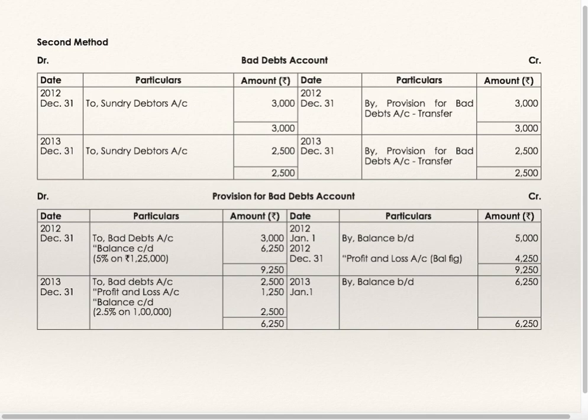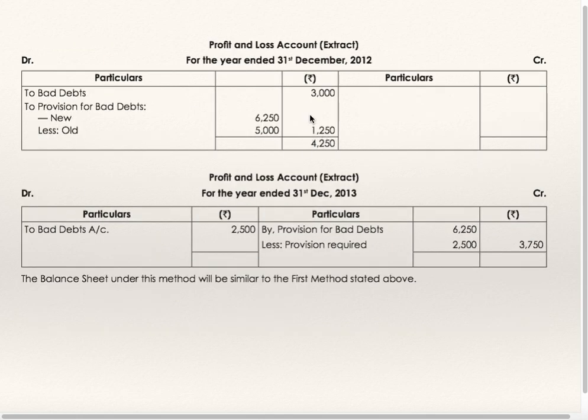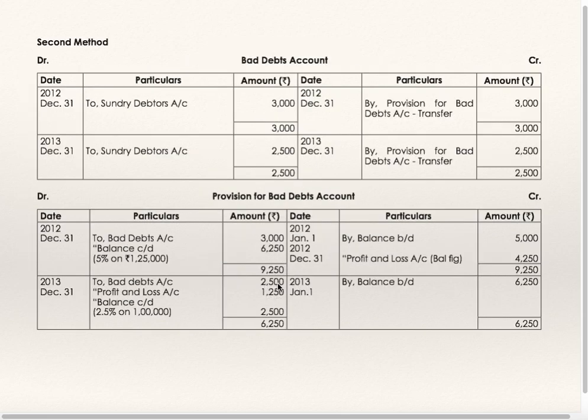This includes bad debts. So you can show this breakup as bad debts and provision for bad debts, or directly you can write as to provision for bad debts 4250. Profit and loss account extract for the year ended 31st December 13: to bad debts 2500, by provision for bad debts account 6250 minus 2500, 3750. You can show this separately, or 3750 minus 2500, 1250. Here this is the balancing figure.